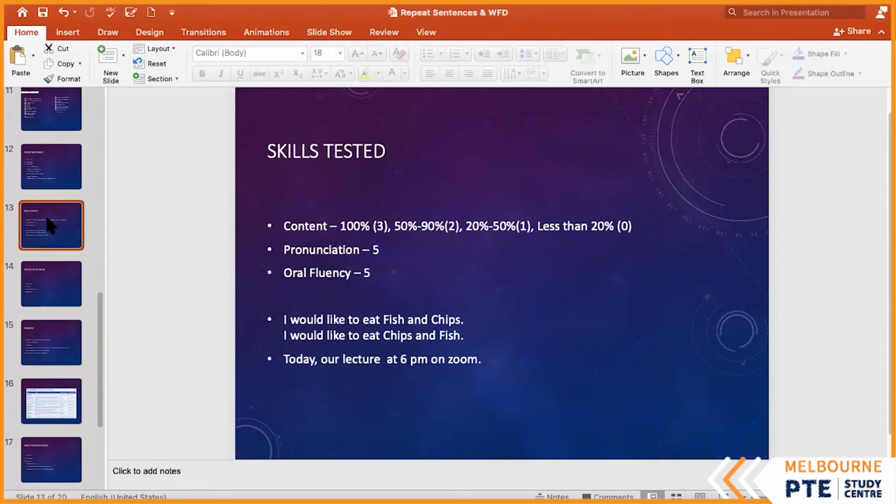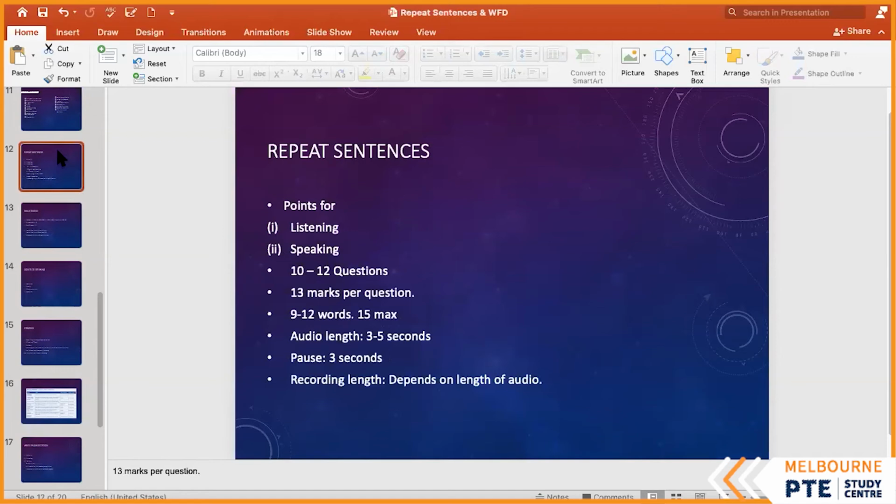Let's look at this, right? So in repeat sentence, we are listening to an audio. Now, generally, the word count is between 9 to 12 words. Okay, so the easy ones are going to be between 9 to 12 words or 8 to 10. All right, that's the easy one. So the easy one, we just looked at one of them, that today our lecture will begin at 6 p.m. on Zoom. All right, that's the easy one.